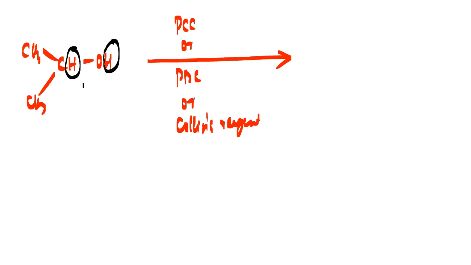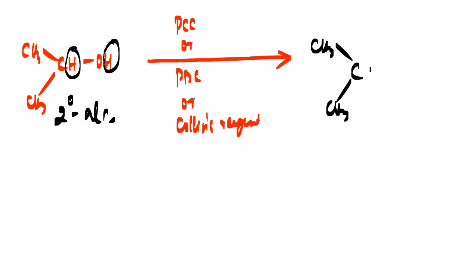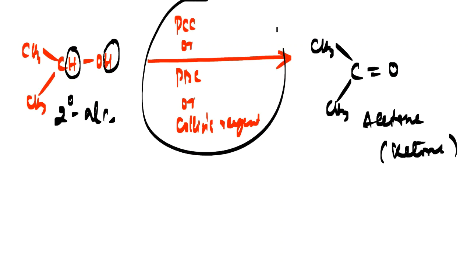These 2 hydrogens will be eliminated from the 2 degree alcohol, and oxidation will take place. Your secondary alcohol will change into ketone, and that ketone is your acetone. So remember now, these substances are converting the primary alcohol into aldehyde, and they are oxidizing the secondary alcohol into ketone or acetone. I hope you have remembered this thing.